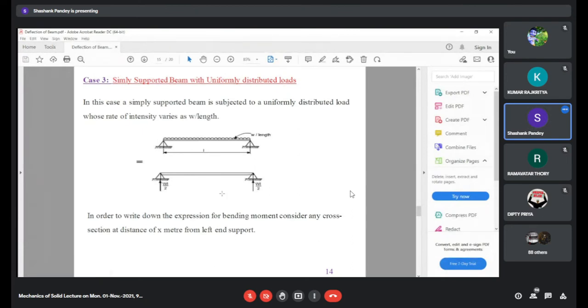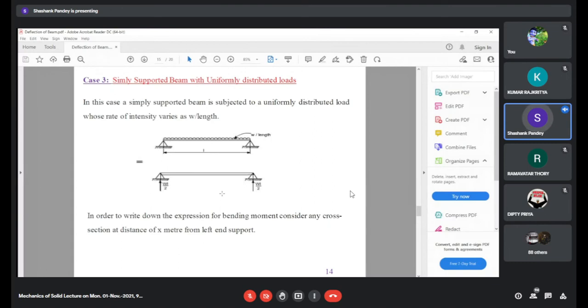Okay. So if there is W, this uniformly distributed load, W per unit length along the length L, and if you calculate the reactions, they will come out to be WL upon 2 at each support. So we have calculated these reactions.